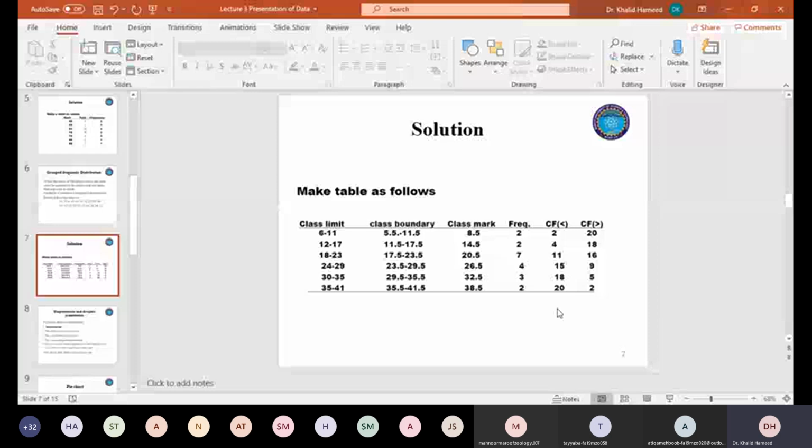They do not keep the equal distance. Once again, it must be something else. The last one should be 36 to 41. I'm using an example of an online data set. Okay, let me do it. So it cannot be 35, it must be 30. So it will be 36 to 41.